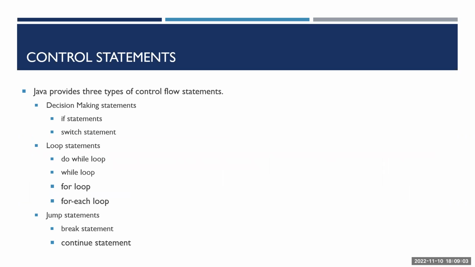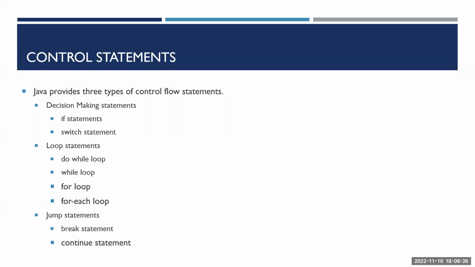You can have three types of control statements. One is decision making, one is loop statements, and one is jump statements. Decision making statements are the if else statement and the switch statement. If this condition, do something, else do something. That's you making a decision.